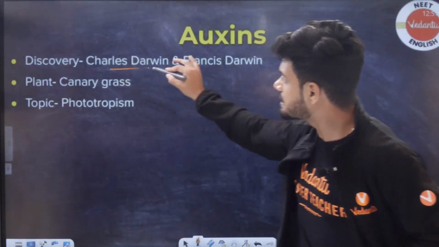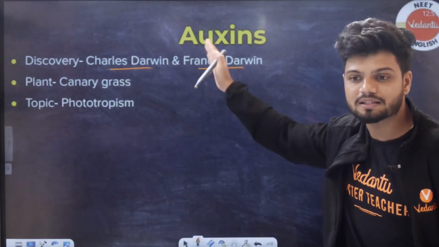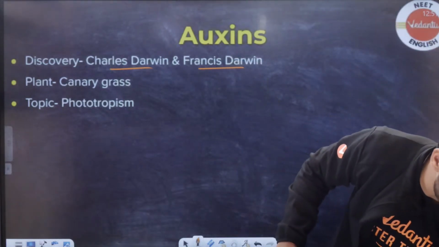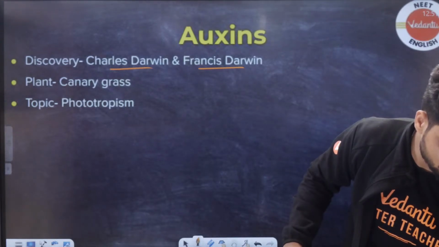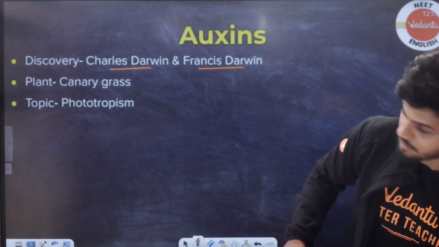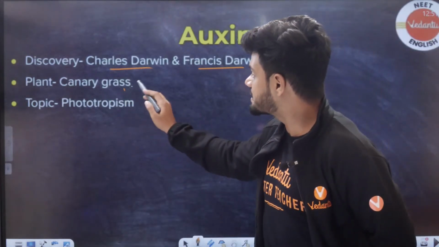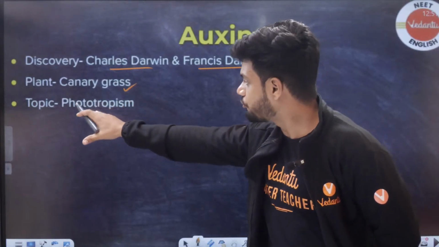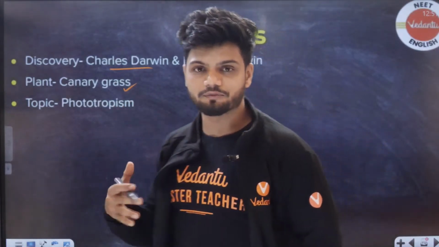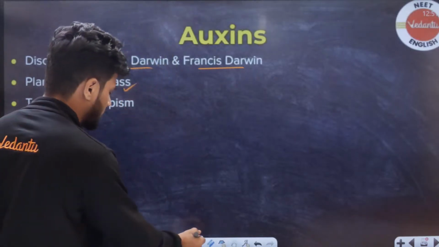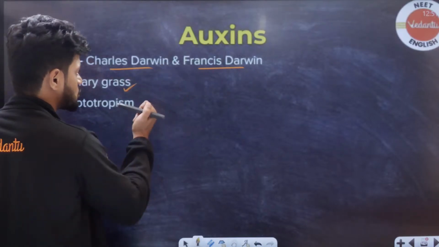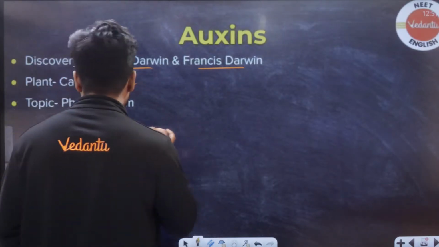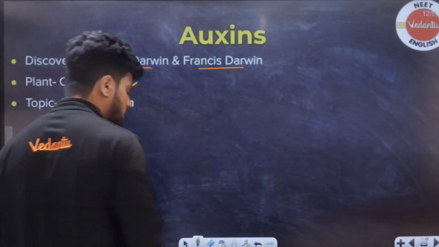Okay, 2,4-D. Now here you need to understand the discovery. Discovery was done by Charles Darwin and Francis Darwin. Father and son duo, students. Now, the plant they discovered in was canary grass. Topic is phototropism. So they were understanding phototropism. Let me tell you how they did it. These two scientists, in canary grass, they noticed that,